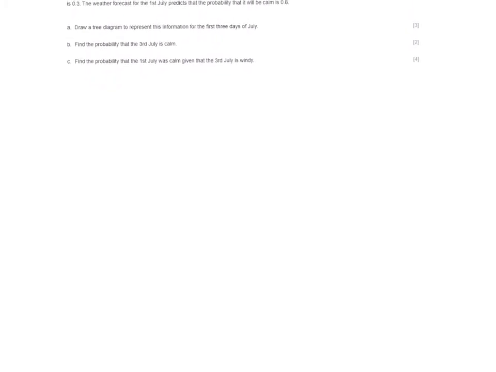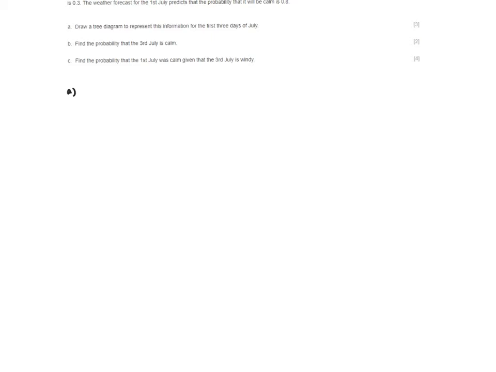To help him make a decision on whether it is safe to go sailing, he classifies each day as windy or calm. Given that a day in July is calm, the probability that the next day is calm is 0.9. There's a conditional probability there. Given that a day in July is windy, the probability the next day is calm is 0.3. The weather forecast for July 1st predicts that the probability that it will be calm is 0.8. So let's go ahead and draw a tree diagram to represent the situation for the first 3 days of July.